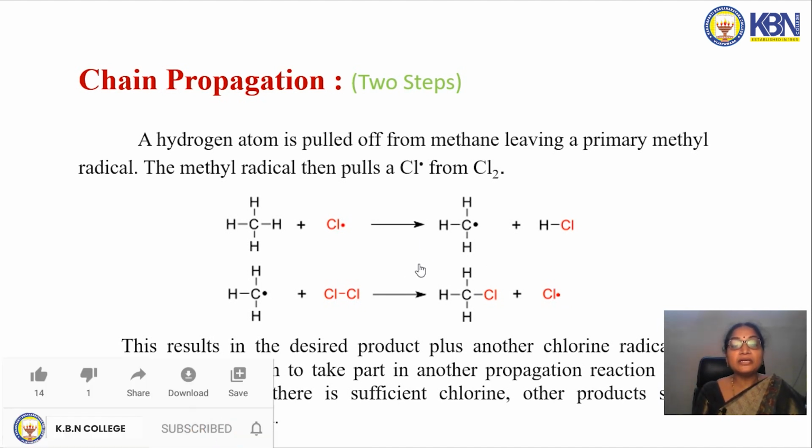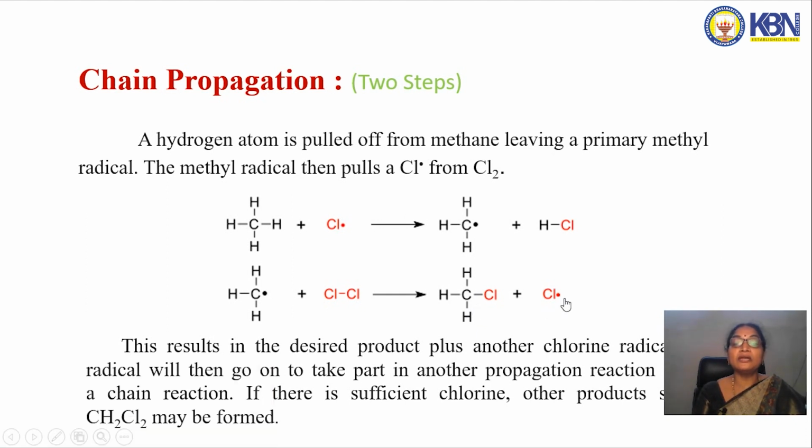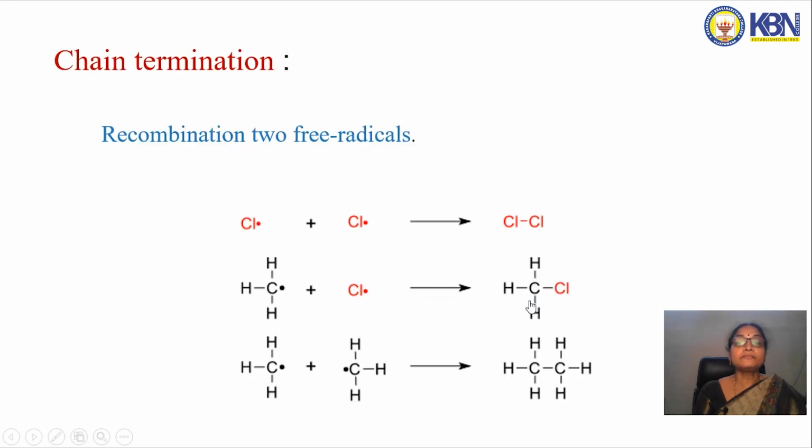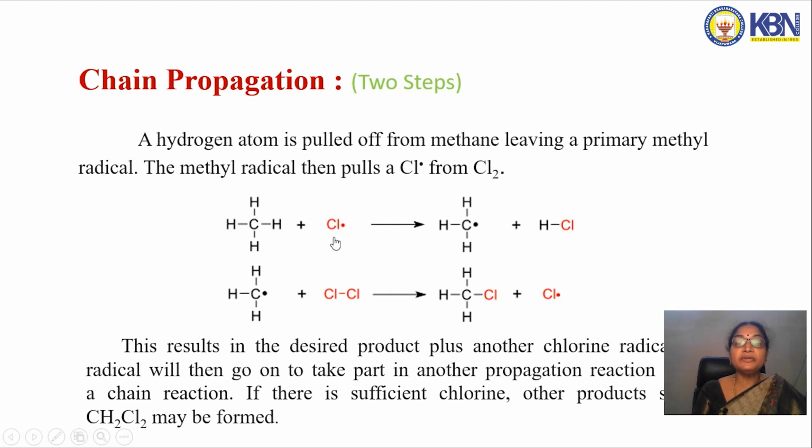After that we can get carbon tetrachloride. So this chloromethane again reacts with the chlorine radical, and this chlorine radical abstracts hydrogen. By this way, after undergoing a series of steps, finally we get carbon tetrachloride in this chain propagation step.